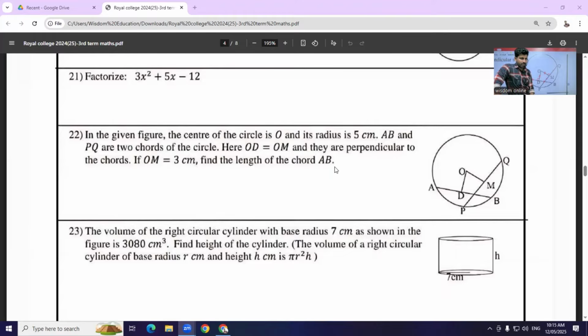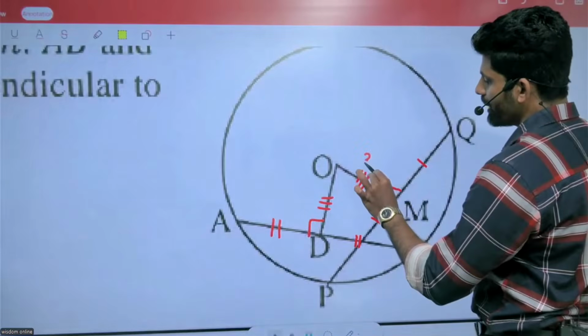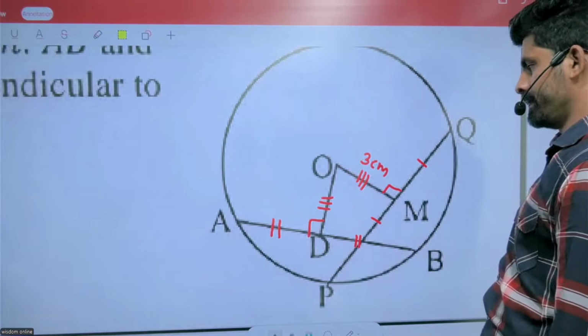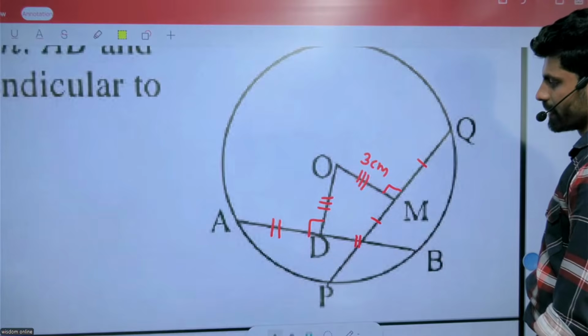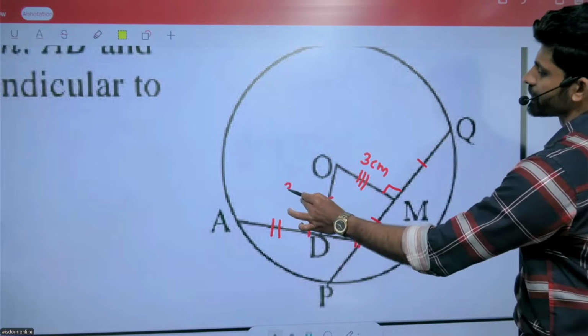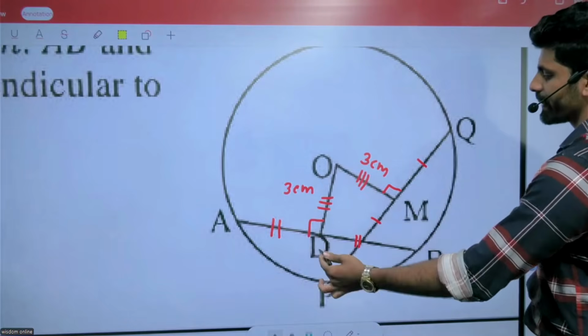Find the length of the chord AB. OM equals 3 centimeters. This one also is 3 centimeters.